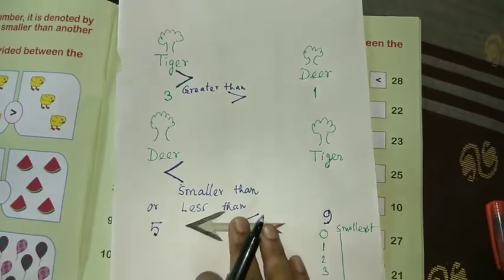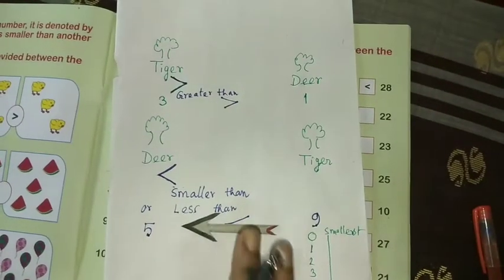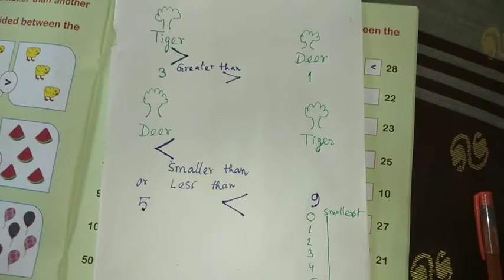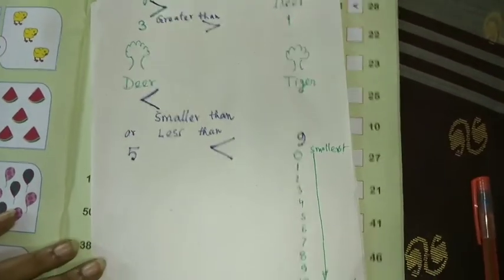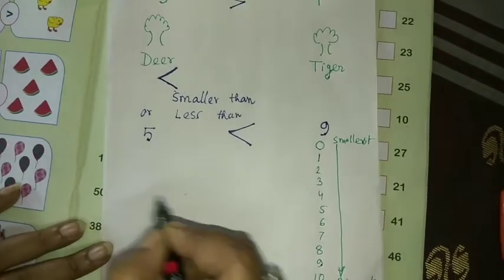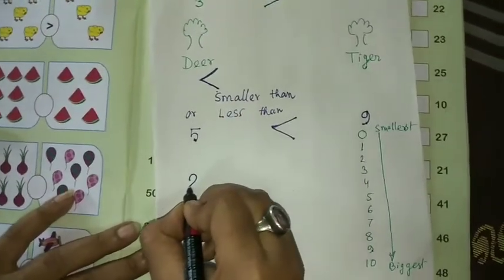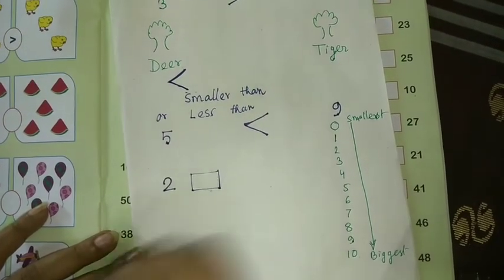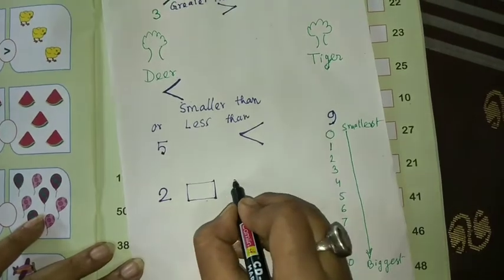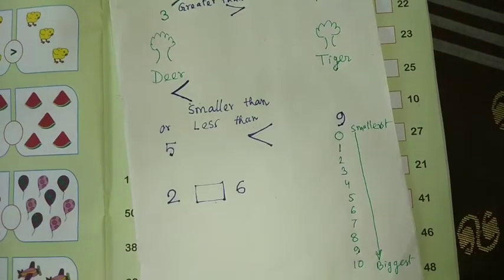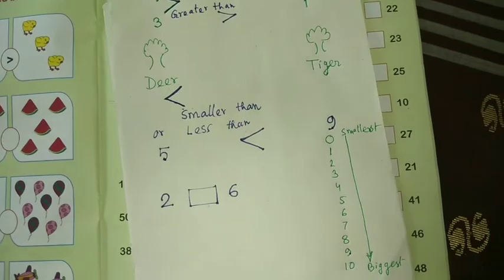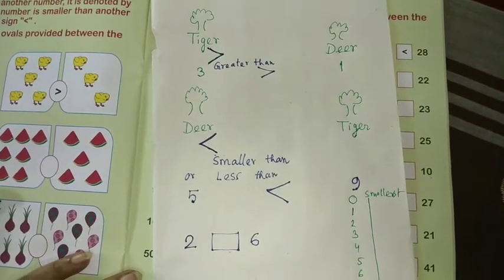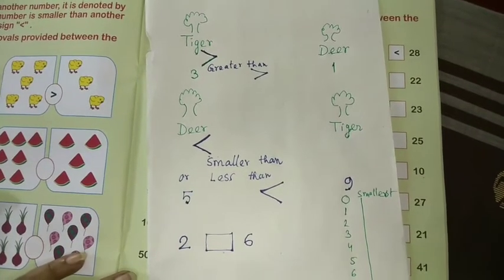So here we are representing the greater than and smaller than symbols. Now I am going to show you some other numbers. Suppose 2. Now I am drawing the box and I am taking the number 6. Can you say which symbol is put here? In counting, which number comes first?